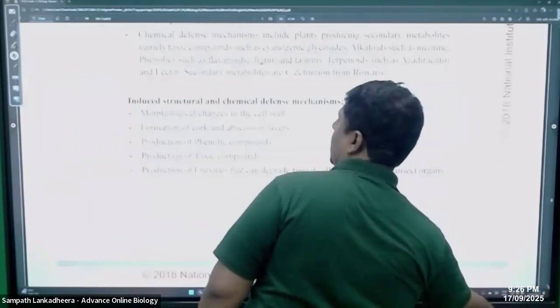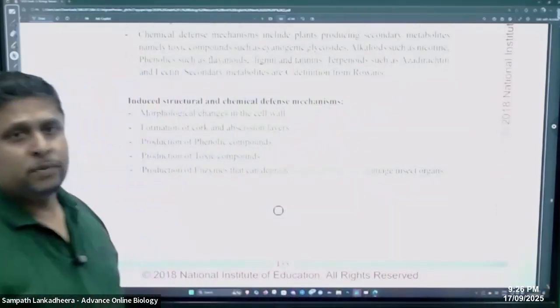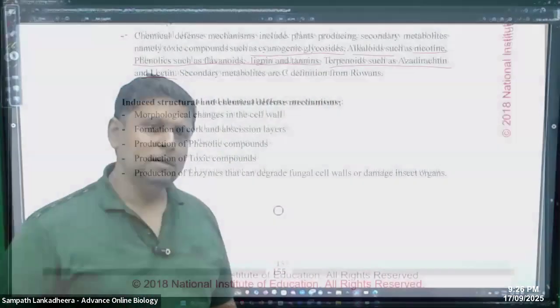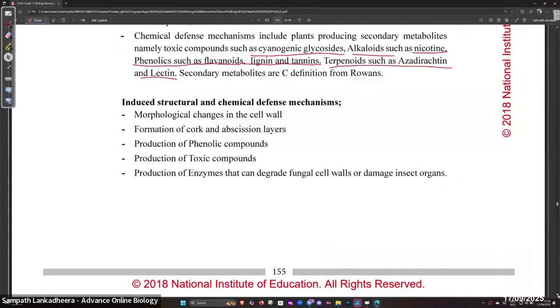Then we come to induced structural defenses. Induced ones means as the attack progresses, some of the induced ones appear, right? Morphological changes in the cell wall, formation of cork and abscission layers, production of toxic phenolic compounds. Look at this. The common one is phenol.